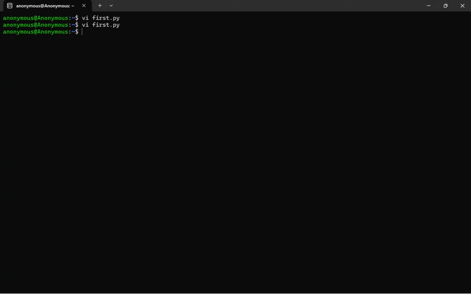Now we have opened the VI editor in Linux environment by using the command, and we have written the code in Python, and then we have saved and exited. After exiting, we can run the program we have written. Before this we can also check whether Python is installed in Ubuntu.